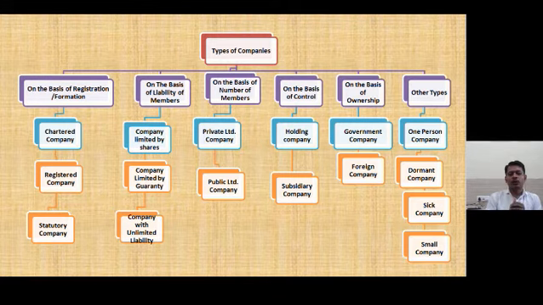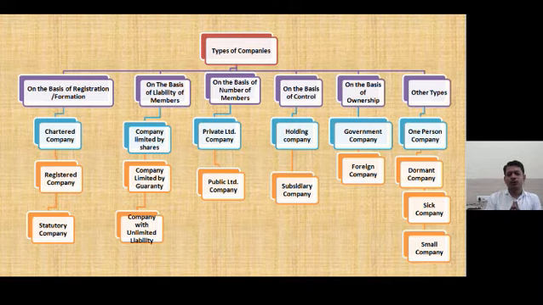On the basis of liability of the member there are three types: company limited by the shares, company limited by guarantee and company with unlimited liability. On the basis of number of members, there are two types: private limited company and public limited company. On the basis of control, there are two types: holding company and subsidiary company.